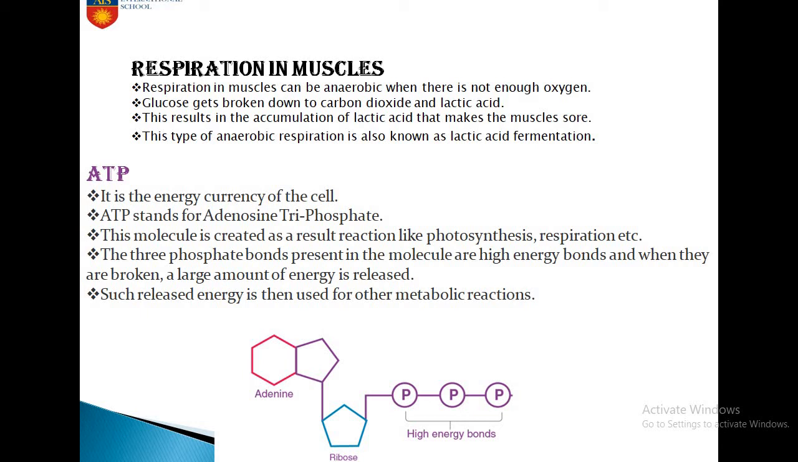This type of anaerobic respiration is also known as lactic acid fermentation.